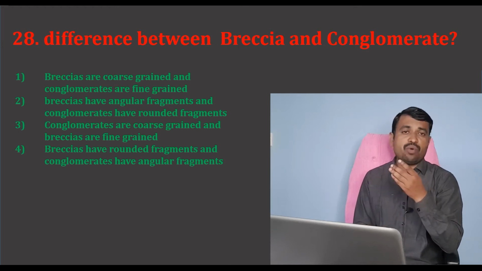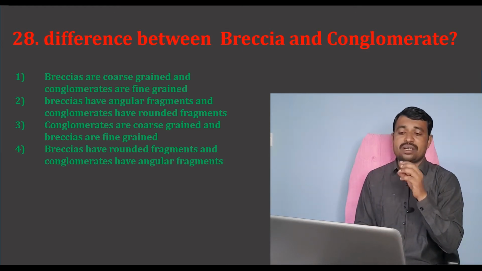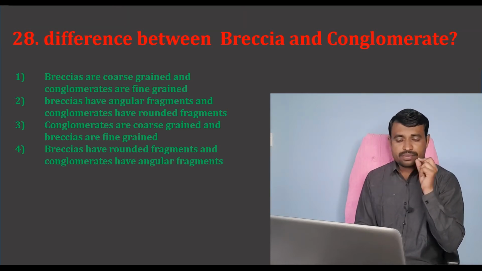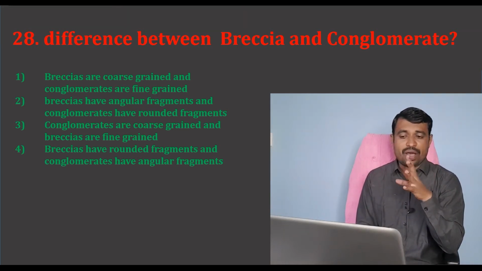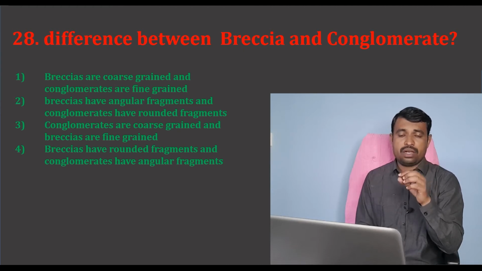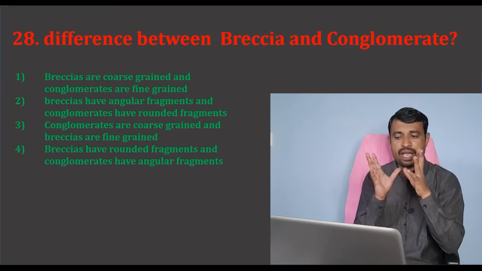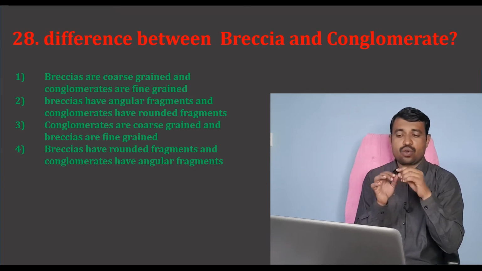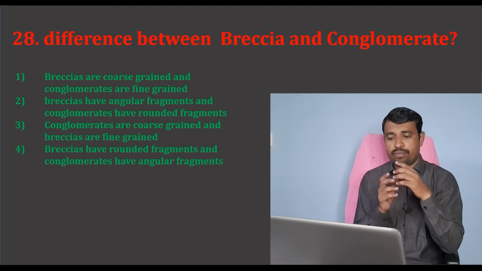There are four options. The first one is breccias are coarse grained and conglomerates are fine grained. Second option, breccias have angular fragments and conglomerates have rounded fragments. Third option, conglomerates are coarse grained and breccias are fine grained. Fourth option, breccias have rounded fragments and conglomerates have angular fragments. The correct option is the second option, that is breccia having angular fragments and conglomerates having rounded fragments.